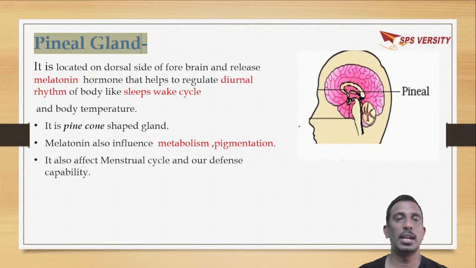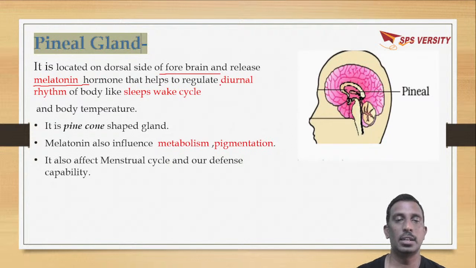The next gland present in the brain is the pineal gland, which is present on the dorsal side of the forebrain and releases a hormone called melatonin. What is the function of melatonin?